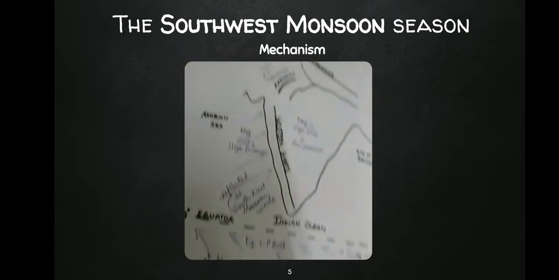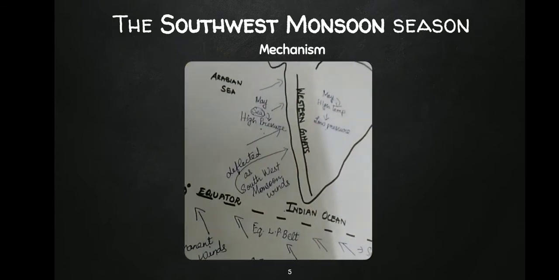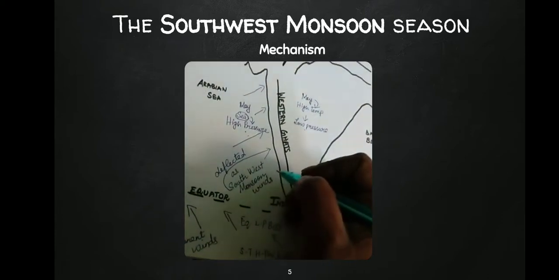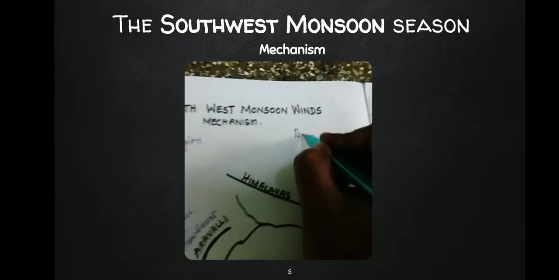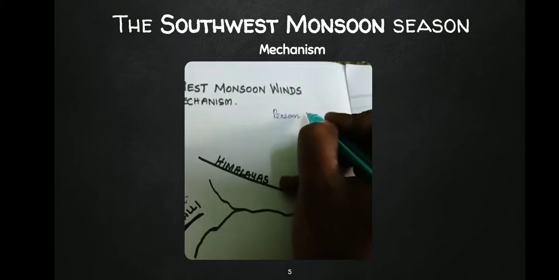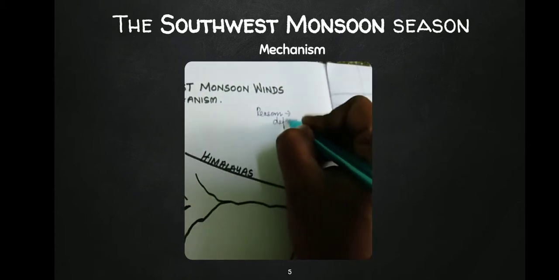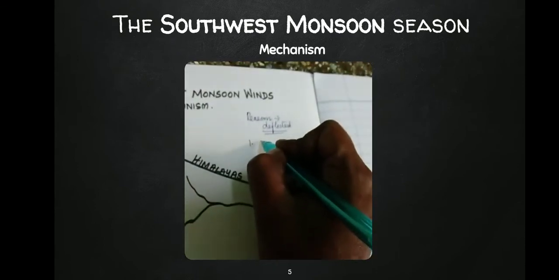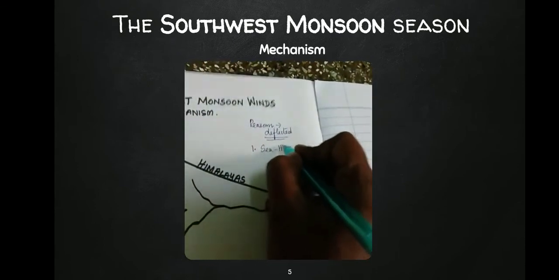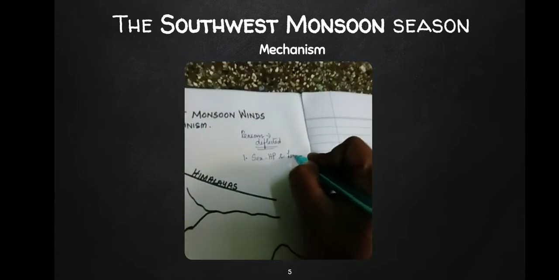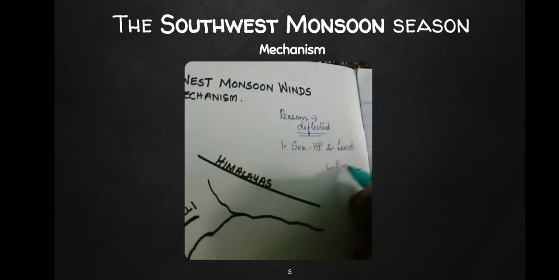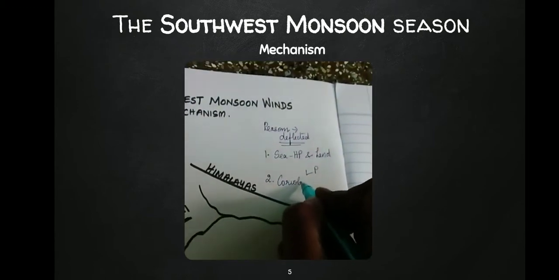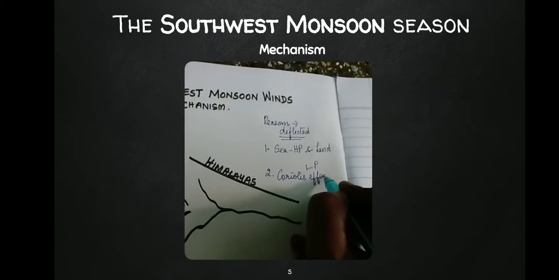So it is deflected as southwest monsoon winds. The reason why it is deflected as southwest monsoon is this. I am going to discuss why it is getting deflected. Number one, the sea has high pressure and land has low pressure. Second reason is the Coriolis effect. We have learnt in our last year what the Coriolis effect is.